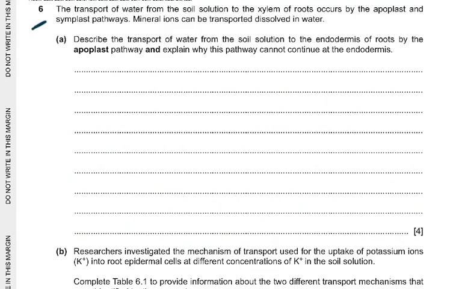Now coming to question number 6, the transfer of water from the soil solution to the xylem of the roots occurs by the apoplast and the symplast pathway. Apoplast along or through the cell wall, and symplast is cytoplasm to cytoplasm. Mineral ions can be transported dissolved in water. Describe the transport of water from the soil solution to the endodermis of the roots by the apoplast pathway, and explain why this pathway cannot continue at the endodermis. Now that's a very good question. Cell wall, that's the apoplast pathway, you can say cell wall pathway. That will get you a mark.